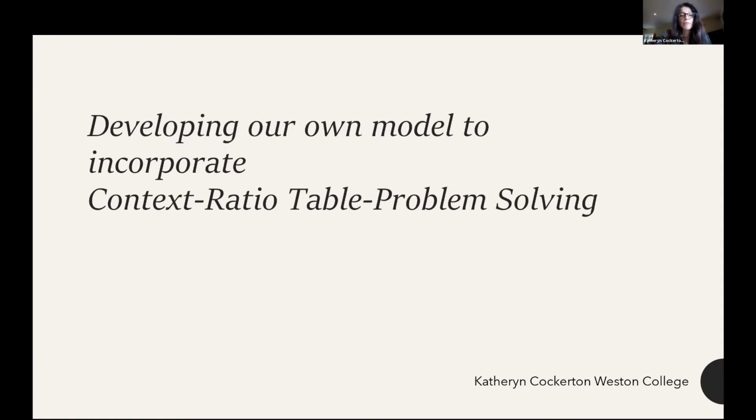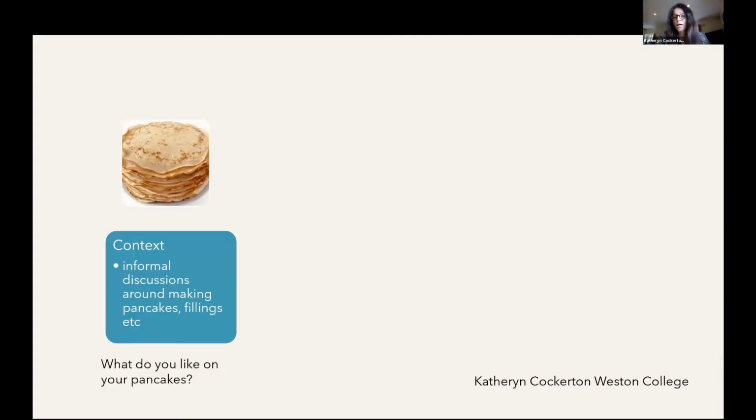So developing our own model for this, we used the first cycle as a basic idea of context. We asked students what they would like to use on their pancakes, and all the teachers noticed as soon as you asked that question how the atmosphere changed in the room. There were discussions and arguments going on. The questions emerged. People were discussing things between each other, between their vocational areas. They're suddenly getting to know each other, which was a real positive.